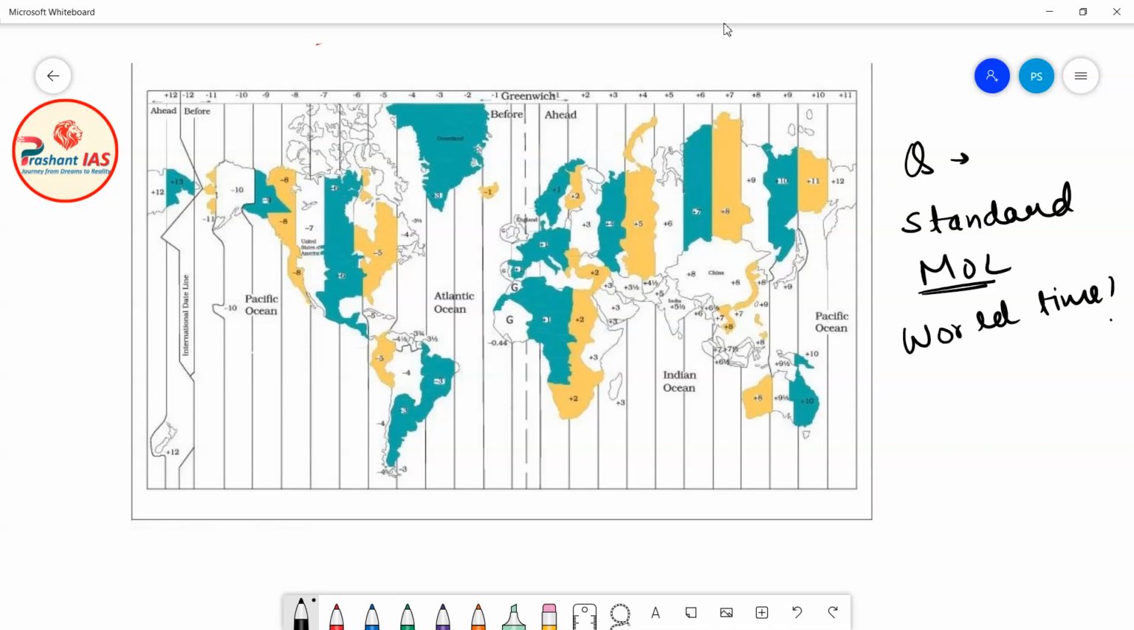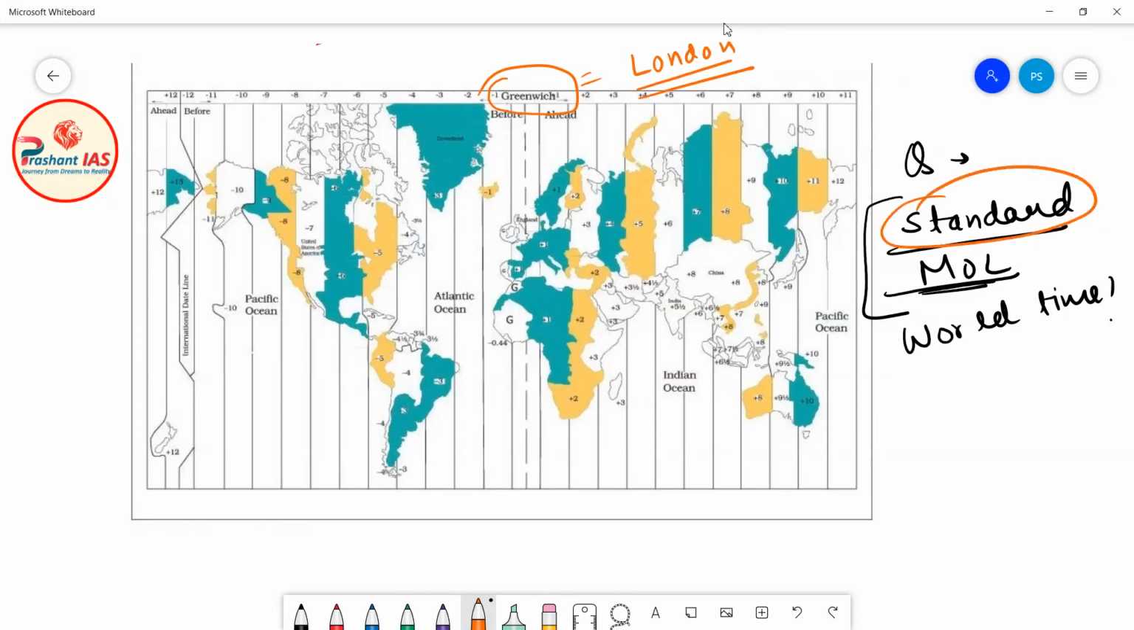So we needed a standard meridian, and by keeping that meridian standard, we could synchronize the world time. So the meridian which passes through the British Royal Observatory in Greenwich, London, is treated as the standard meridian for synchronizing the world time. This meridian is also known as the prime meridian, or we can also call it the Greenwich meridian.